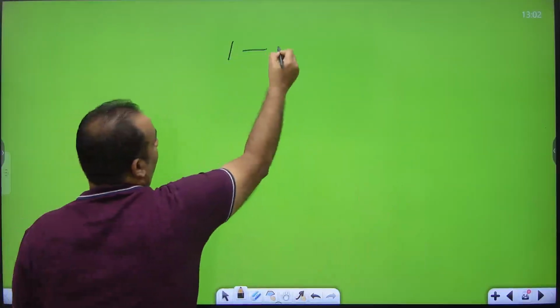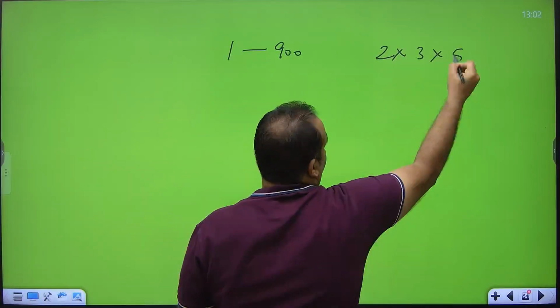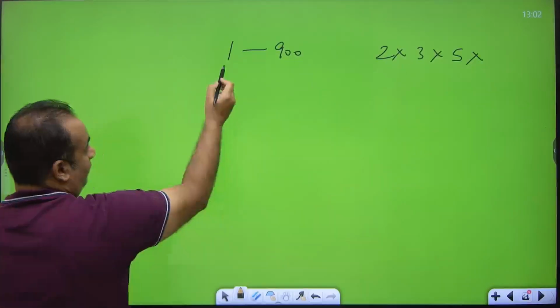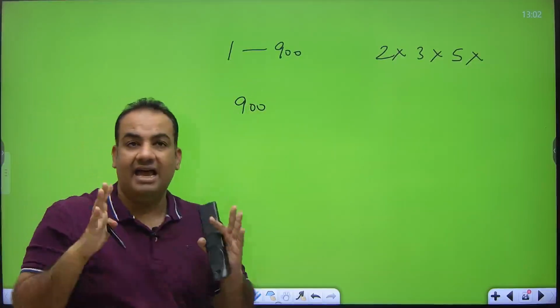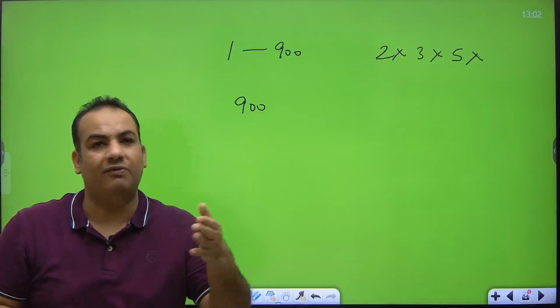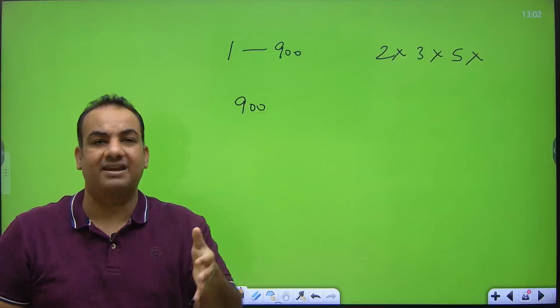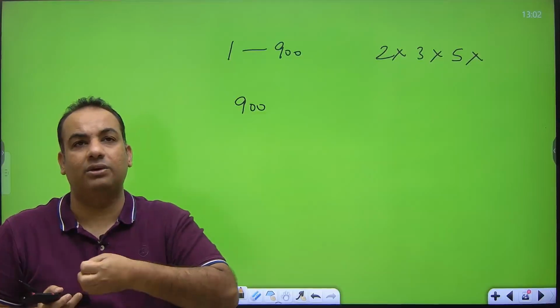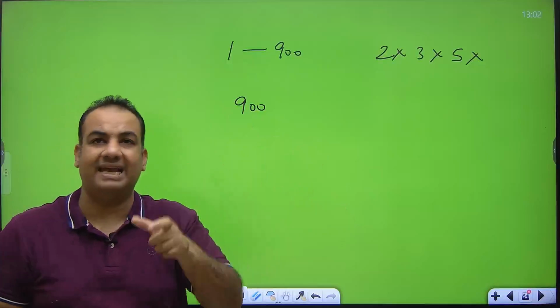See, the question was: numbers from 1 to 900, neither divisible by 2, nor by 3, nor by 5. So what do you have to do? Just write 1 to 900. How many numbers are there? 900. I would suggest if the numbers are from 1, then only use this. Because we are not going into depth of this, just understand, suppose numbers are from 1 to 900, you will write 900.